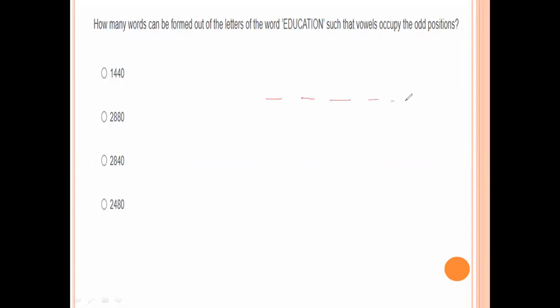In the odd places we arrange the vowels: E, A, I, O, U, a total of 5. The odd places are first, third, fifth, seventh and ninth, 5 odd places.